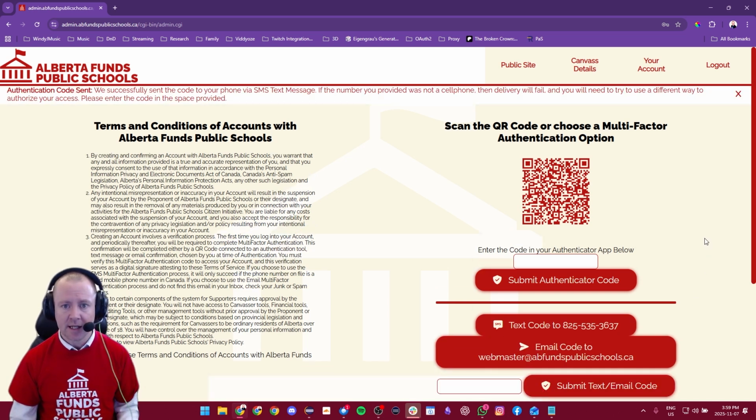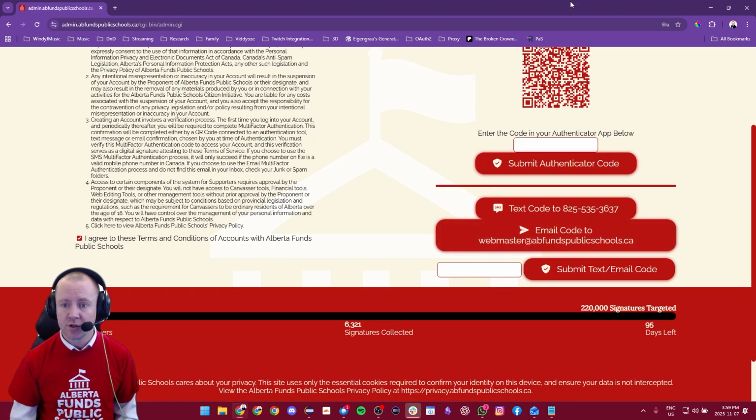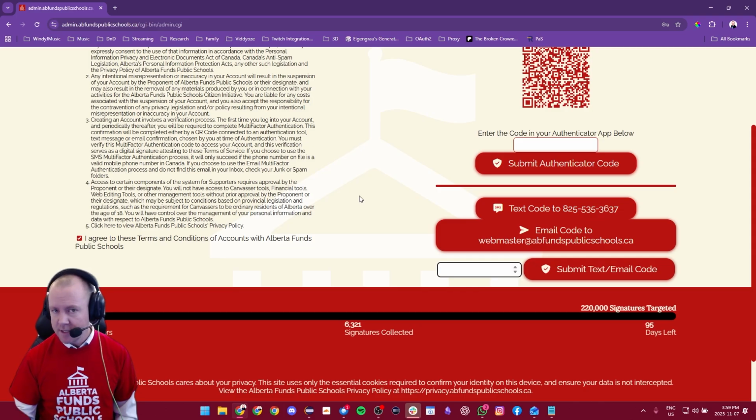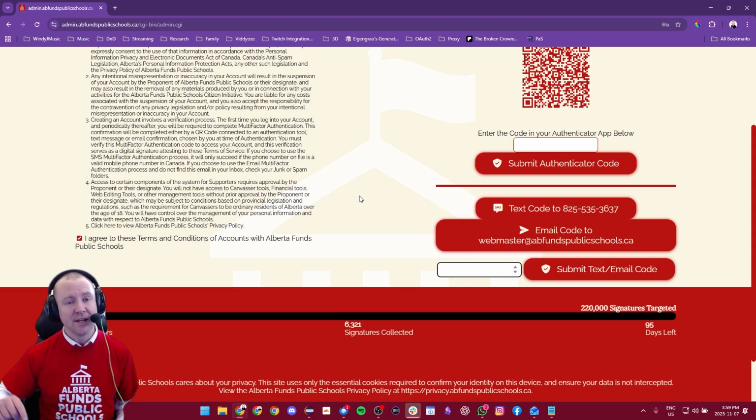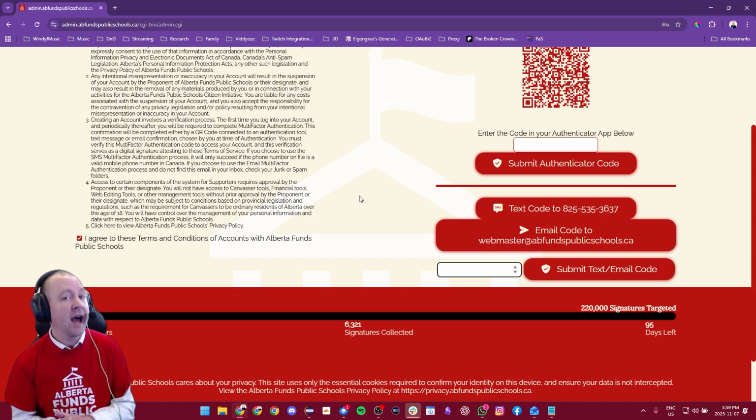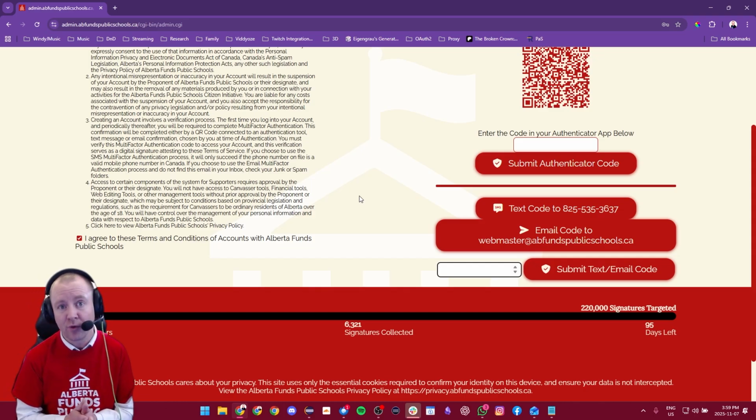When it emails it, it'll say a little message saying we successfully sent it, and then you just have to enter the code once it arrives in your email, which can take a few moments. You might just need to be a little bit patient because the internet has various different avenues that an email can bounce through before it finally gets into your inbox, and so that's what I'm waiting for right now, for that email to show up, and I'm just looking here to see what I got. So far, not yet. Should be any moment.